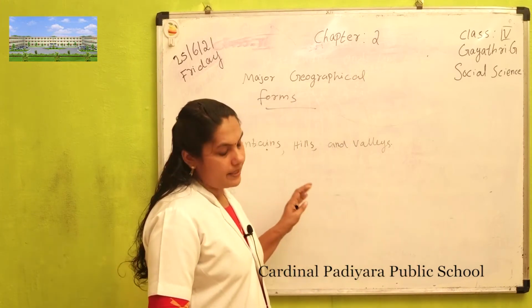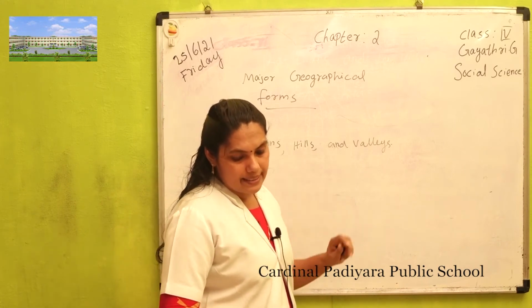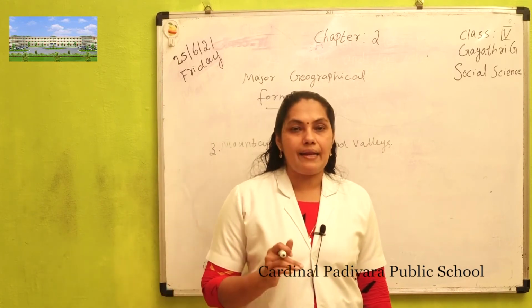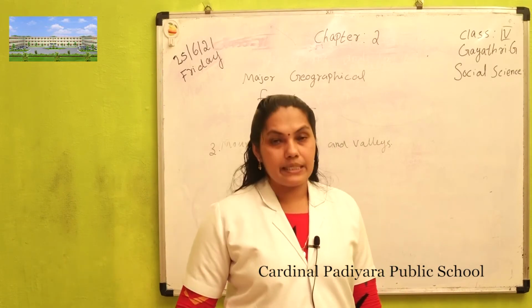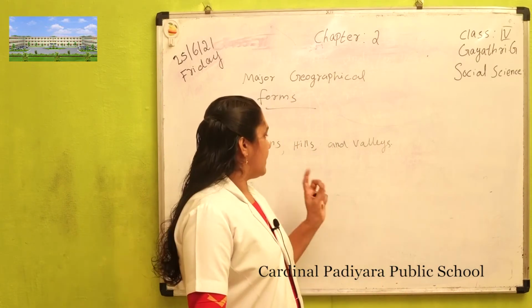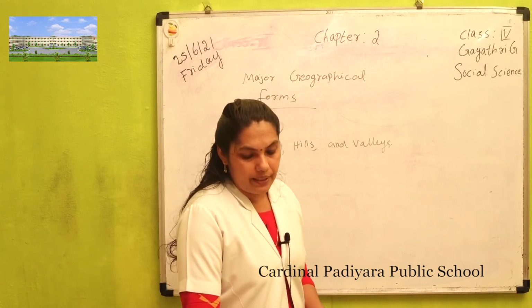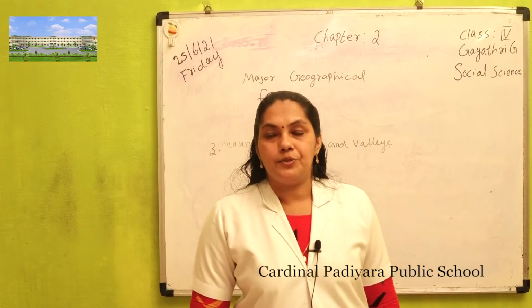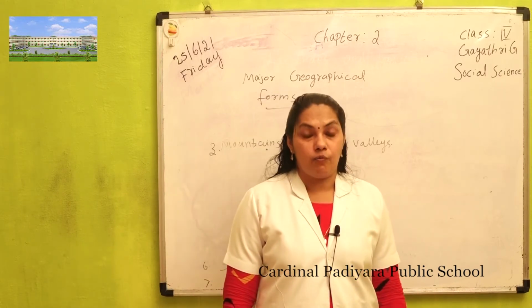Another one is hills. The lowland lying between two hills or two mountains is called a valley. What is called a valley? The lowland lying between two hills or two mountains.